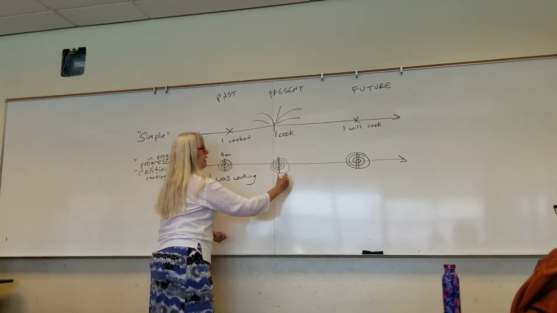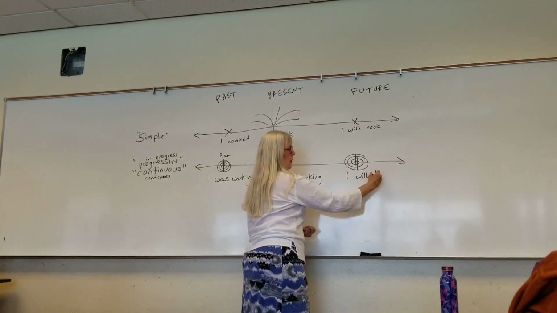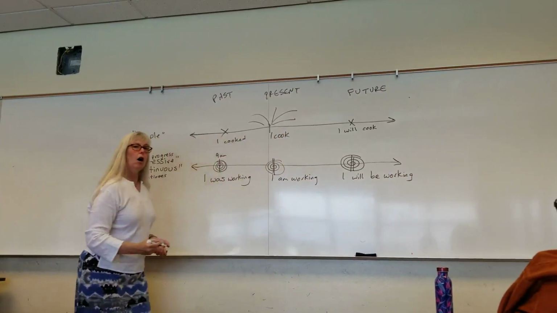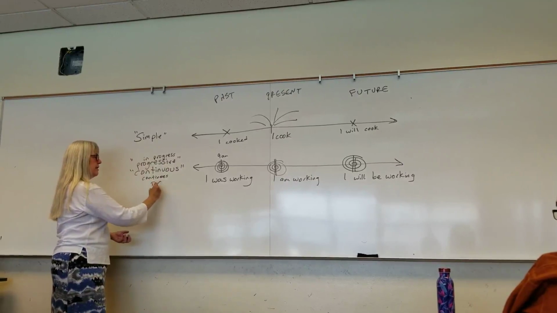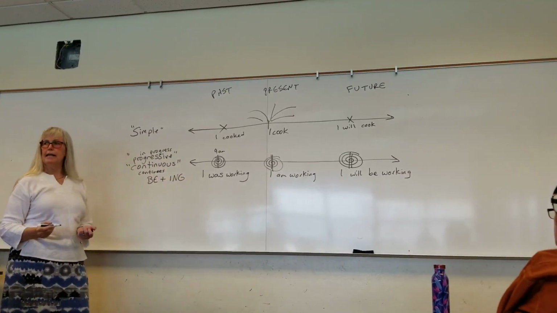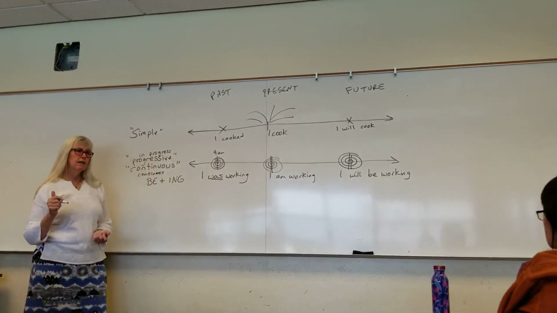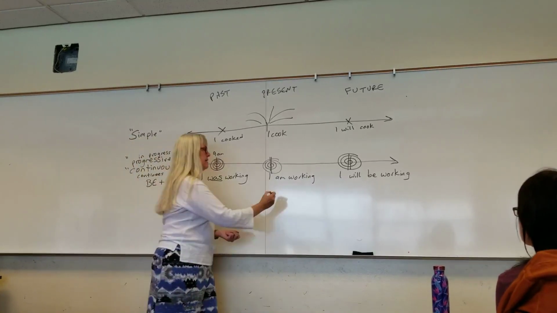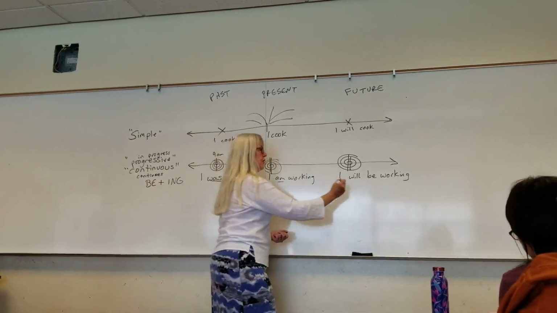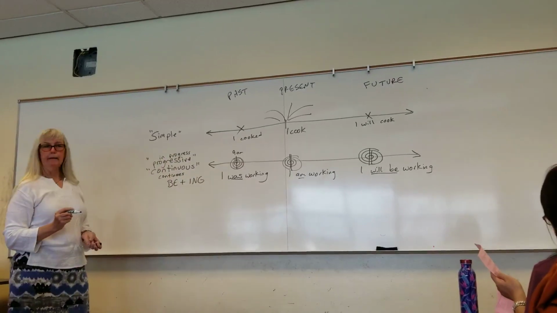I was working, I am working, I will be working. In all of those, the auxiliary is be, the main verb is ing. If it's past, the past is be. I was working. If it's present, the present is be. I am working. If it's future, the future is on the be. I will be working.